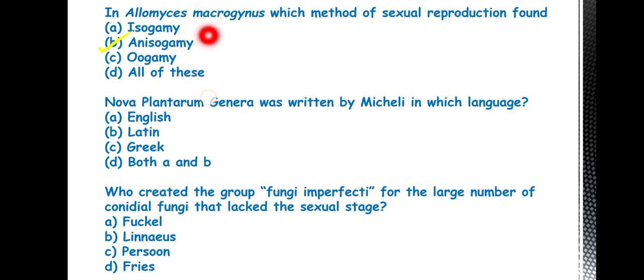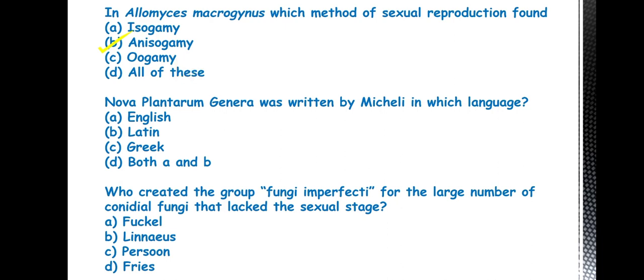Isogamy type means the gametes are of the same size and both are motile, whereas in case of anisogamy the gametes are unequal in size but both are motile, whereas in case of oogamy one gamete is motile and another is immotile. Generally the female is immotile in nature.